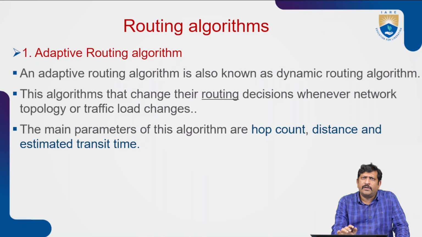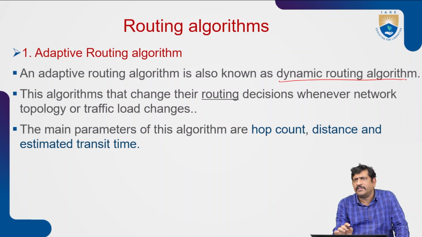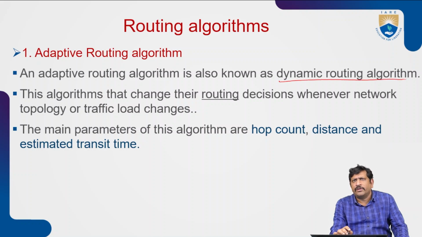Adaptive algorithm. An adaptive algorithm can also be called a dynamic routing algorithm. By using this algorithm we can find the shortest path.